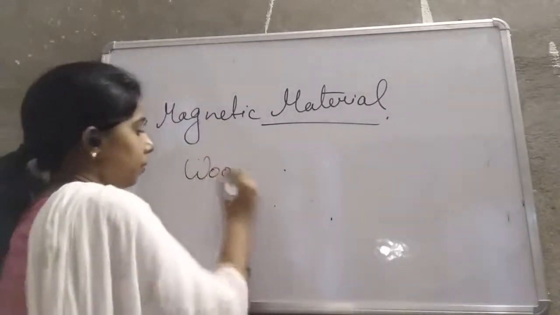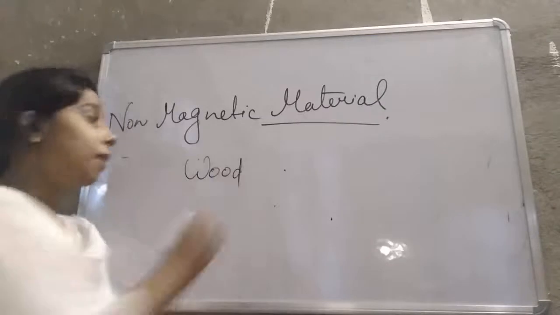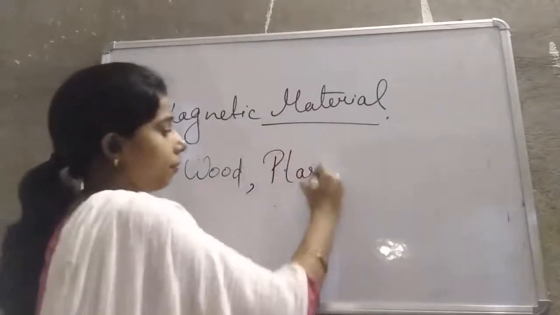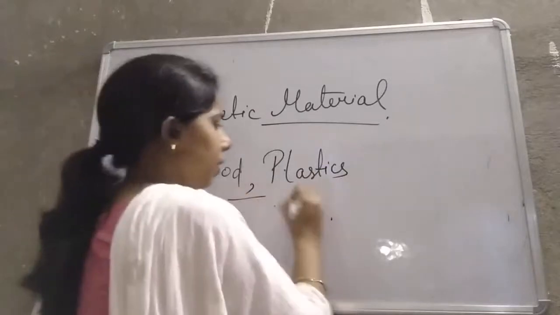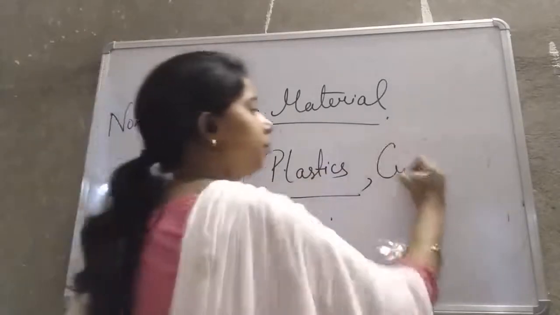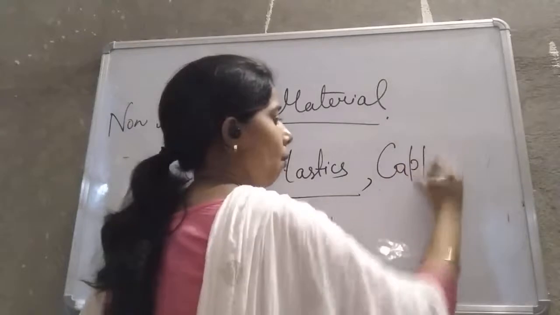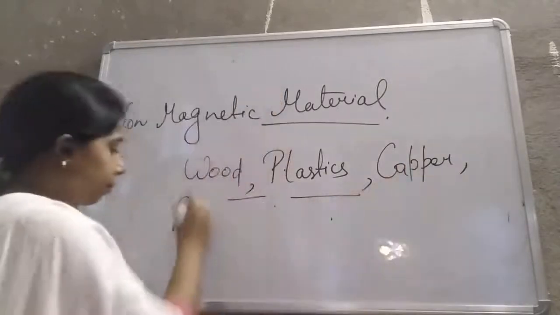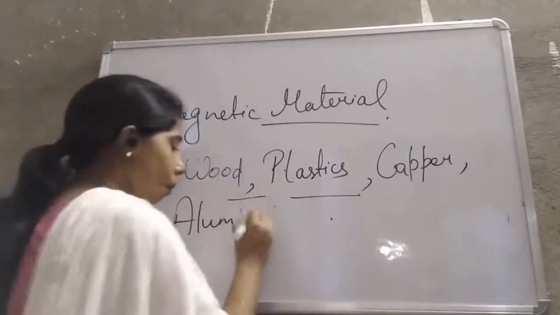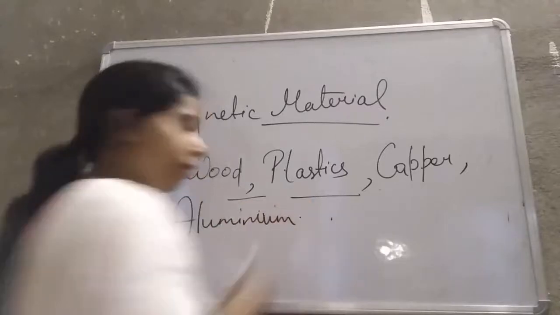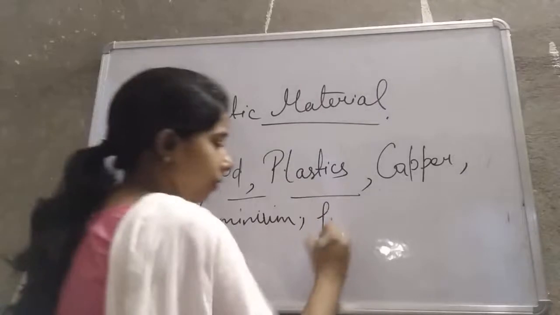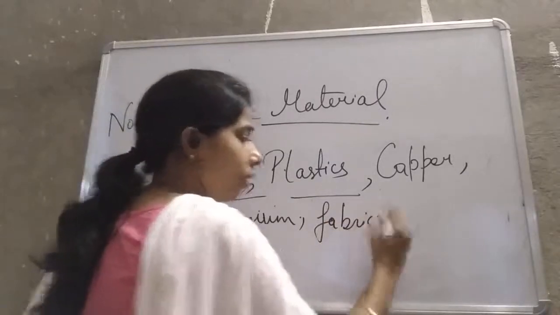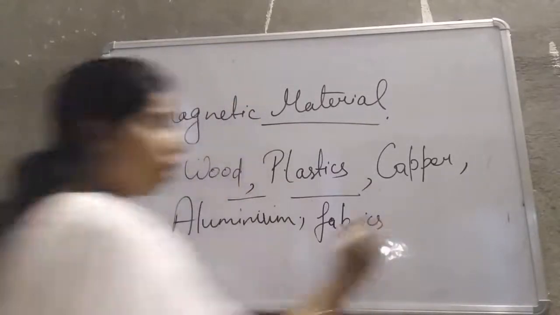Wood, plastic, copper, aluminium, and any fabric such as wool or jute.